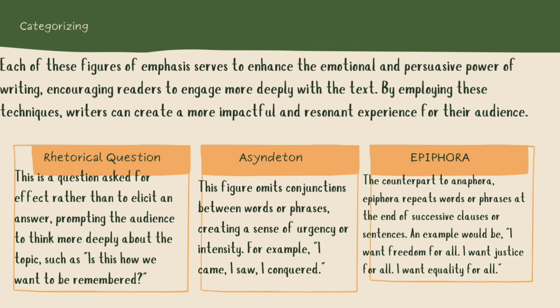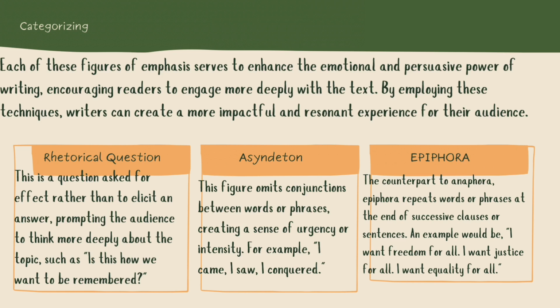Rhetorical question. This is a question asked for effect rather than to elicit an answer, prompting the audience to think more deeply about the topic, such as, "Is this how we want to be remembered?" Asyndeton. This figure omits conjunctions between words or phrases, creating a sense of urgency or intensity. For example, "I came, I saw, I conquered."